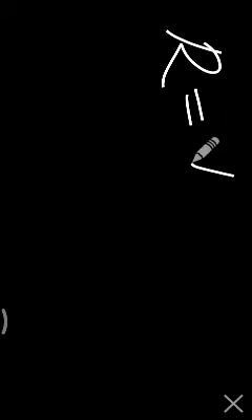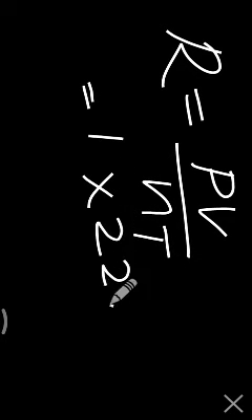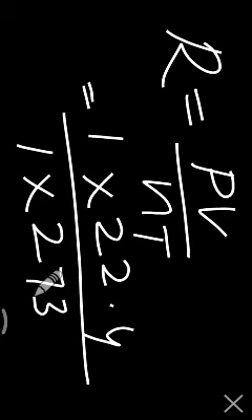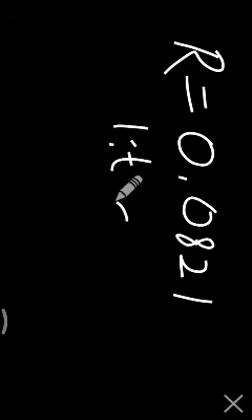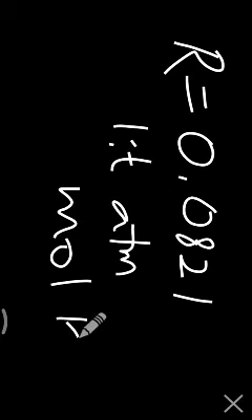R is equal to PV by nT. If you substitute pressure as 1 atmosphere, volume as 22.4 liters, number of moles 1, and temperature as 273 kelvin, then the value will come R is equal to 0.0821 liter atmosphere per mole per kelvin.